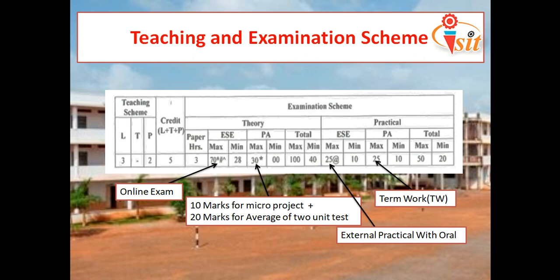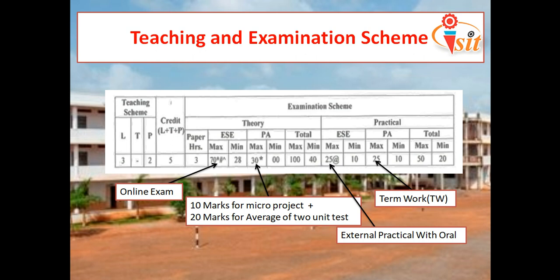The remaining 20 marks will be the average of the 2 unit tests. As our subject has an online exam, both of the unit tests will be MCQ type, that is, multiple choice question type question papers. The first unit test will be on paper, with 20 MCQ questions, and the second unit test will be an online exam conducted by MSBTE. So you will have thorough knowledge of how the online examination works. So this total is 100 marks: ESE for 70 marks, online exam, and PA for 30 marks, a total of 100 marks.